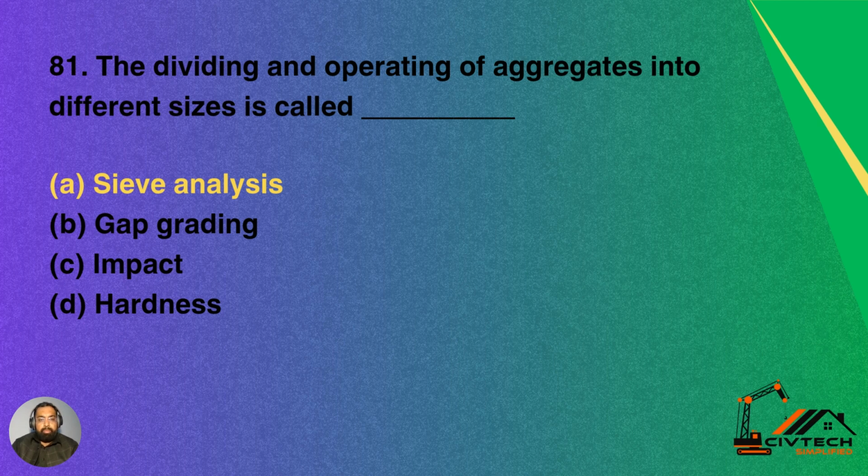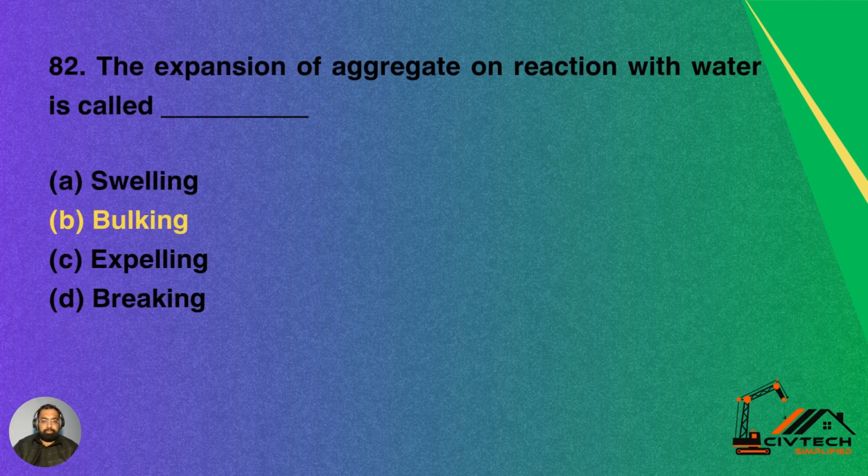81. The dividing and separating of aggregates into different sizes is called option A sieve analysis, option B gap grading, option C impact, option D hardness. The dividing and separating of aggregates into different sizes is called sieve analysis. So A is the correct answer.